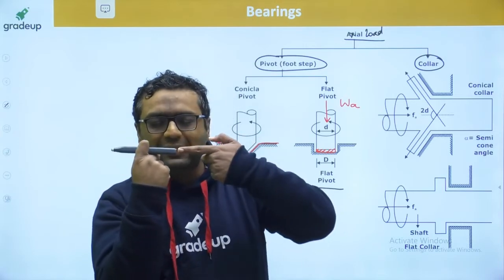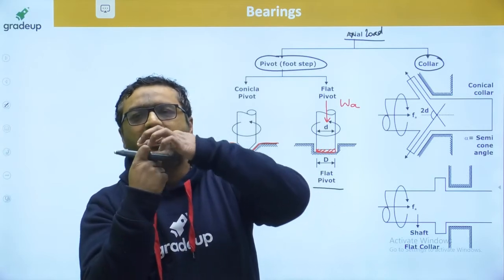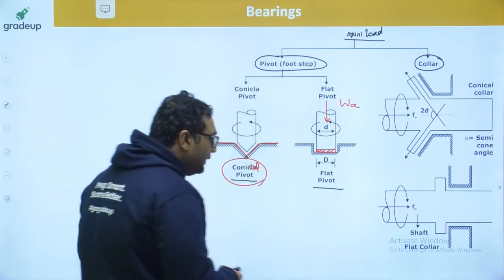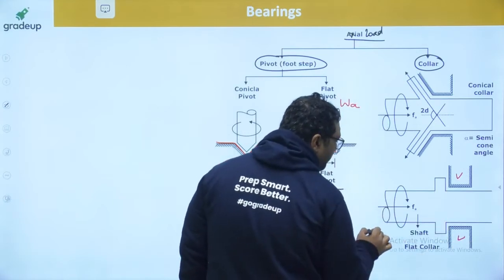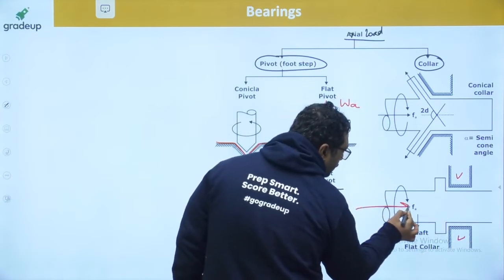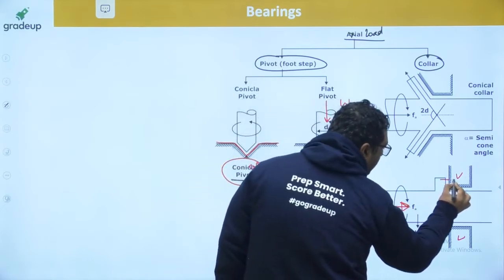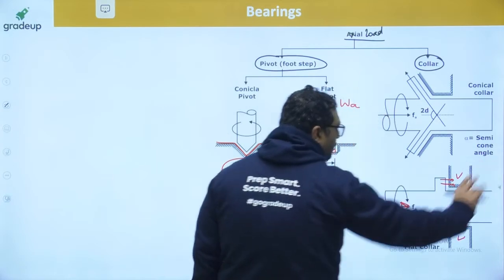So when you apply the axial force on this, at that time this load will be borne by the collar. How will it be borne? If this is the bearing surface and this is the collar, what is going on basically? When you apply the force onto this, the load will be transferred from the collar to the bearing. So the bearing will not allow the collar to move.